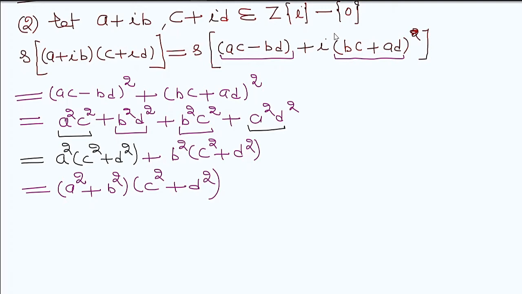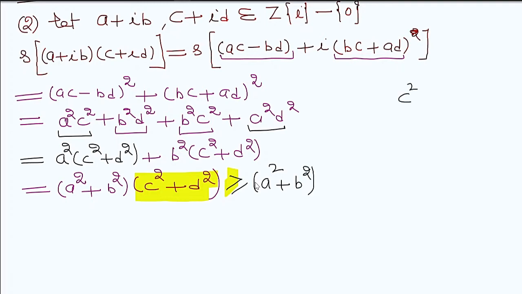So what is this? This term is always positive. It means this second term is greater than or equal to a squared plus b squared. Why?